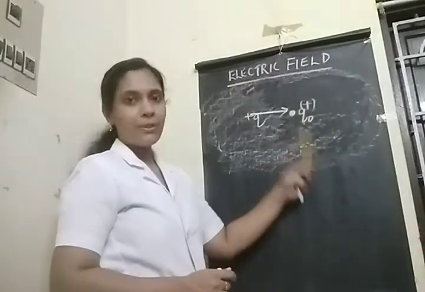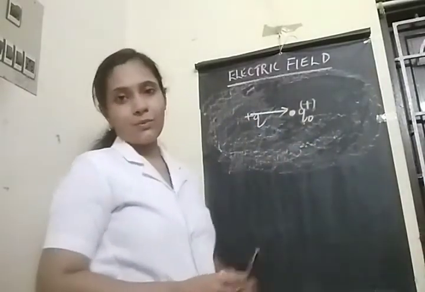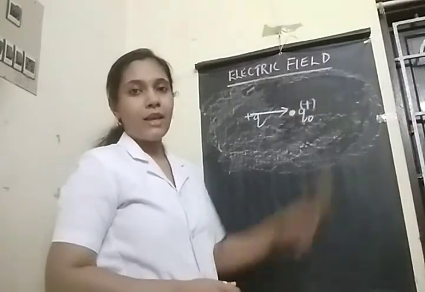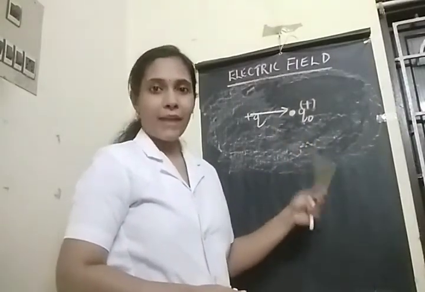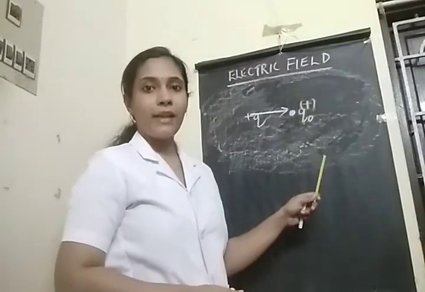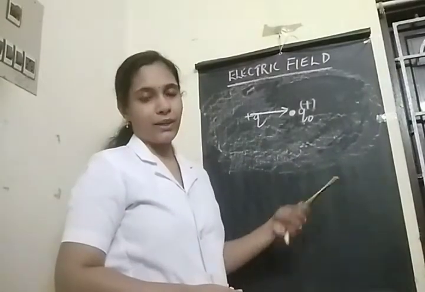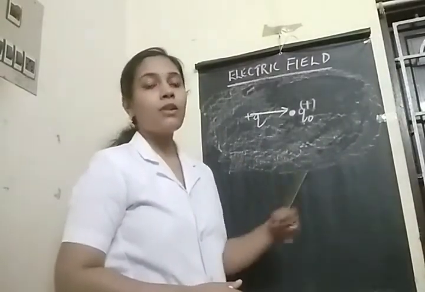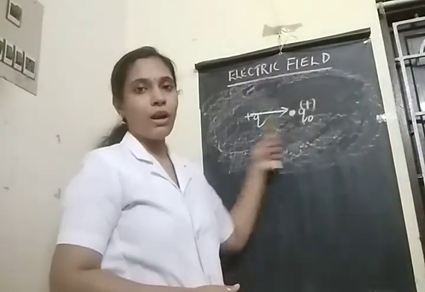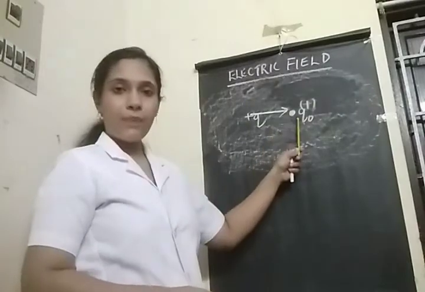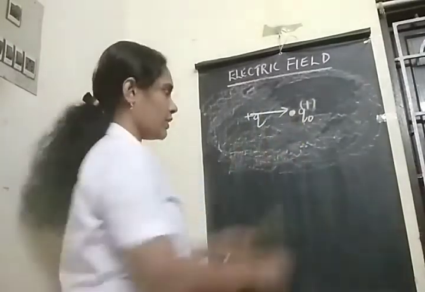But it never happens in the case of the test charge, my children, because the test charge is very small, so it does not create a significant electric field around it and does not exert a significant amount of electrostatic force on our source charge.